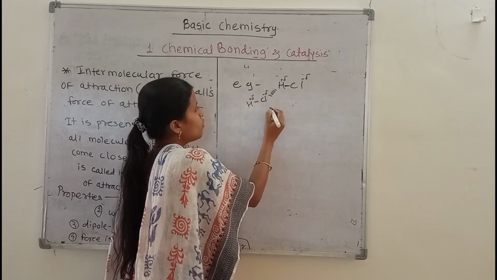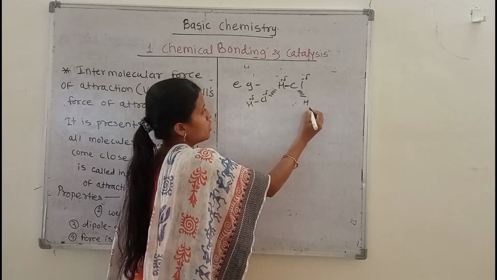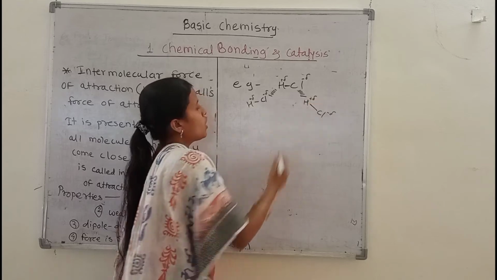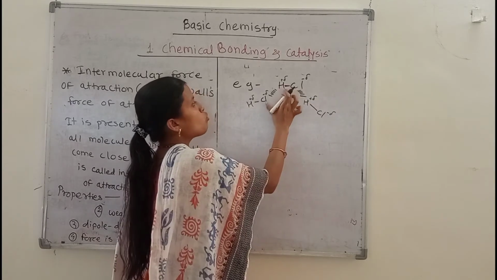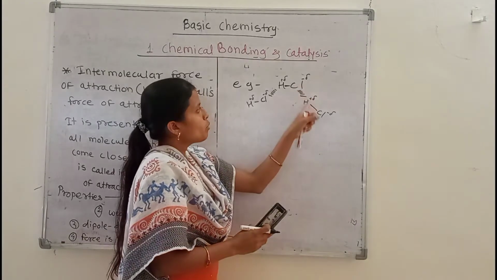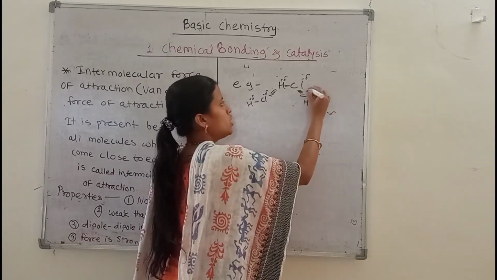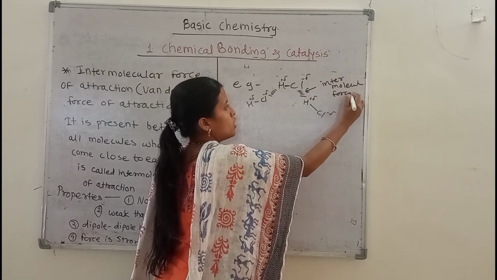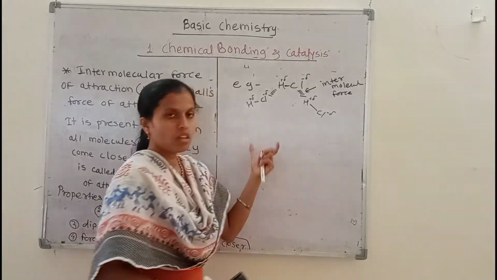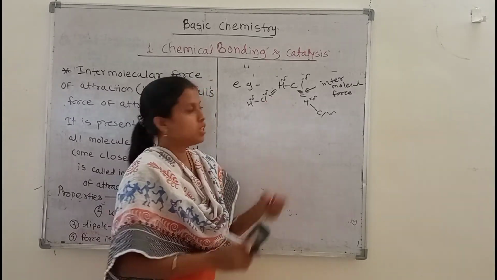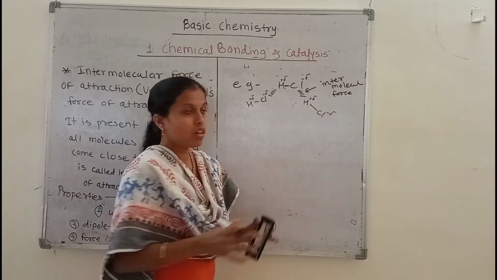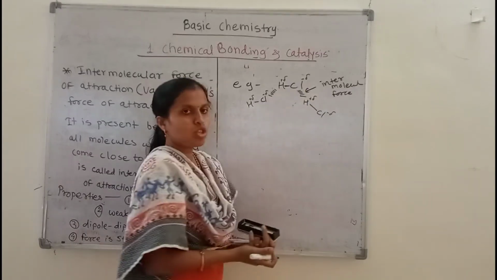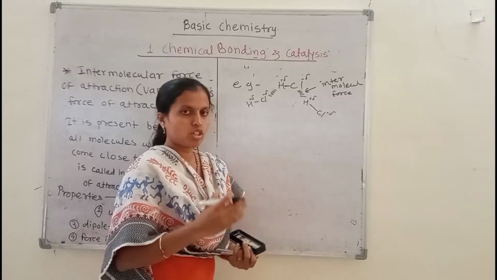In that manner, different hydrogen chloride molecules arrange with each other. In between these two molecules, the force of attraction is there. This force of attraction is called the intermolecular force of attraction. In that manner, dipole-dipole interaction will also be seen. This intermolecular force of attraction is very weak. When the molecules come close to each other, this force of attraction increases. When they become far from each other, this intermolecular force of attraction becomes weak.